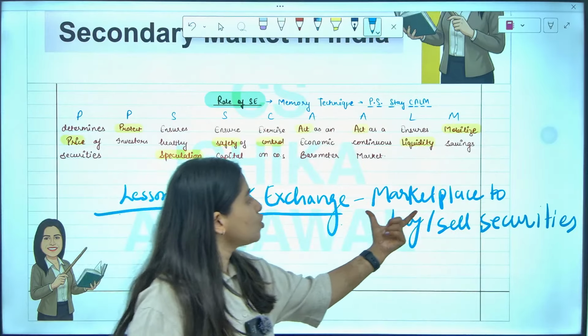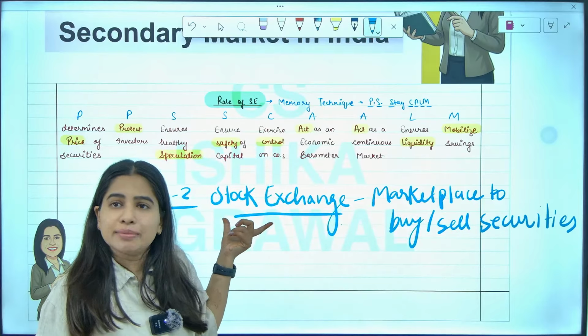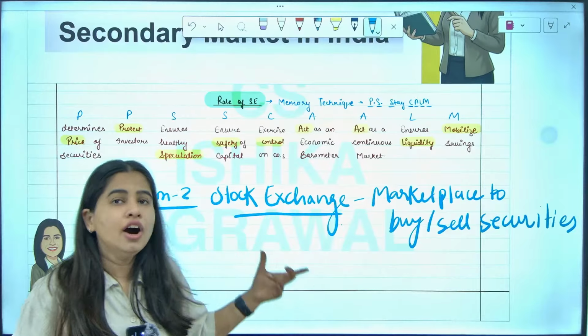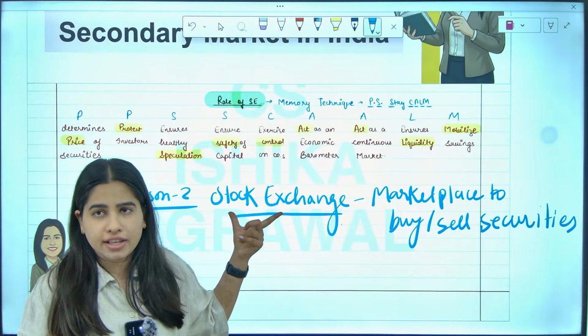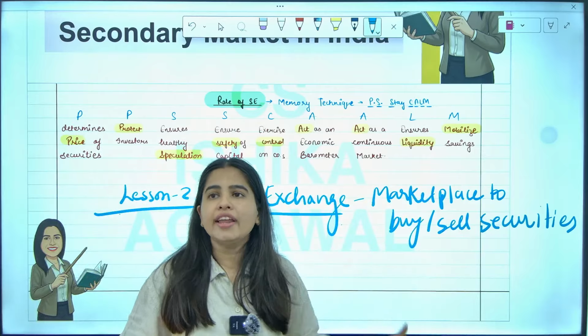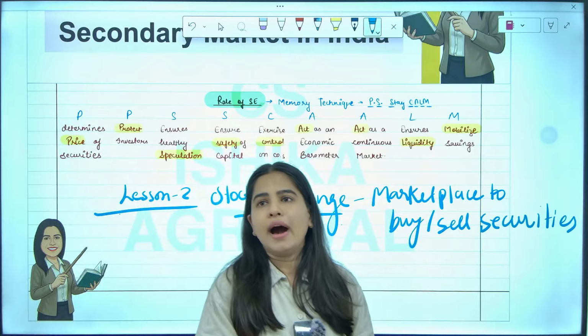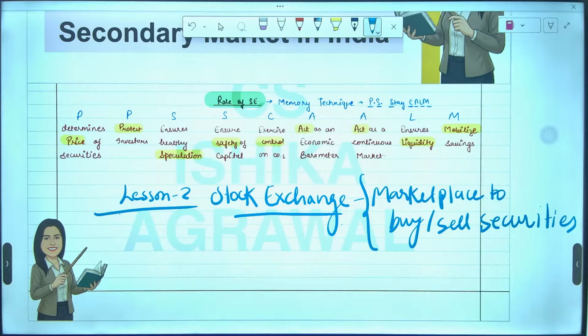now it happens online also. So in this stock exchange, imagine a vegetable market, same. There you will find all the sellers and all the buyers who want to buy and sell vegetables. Same way, what is stock exchange? Now, in order to do trading in India, we do trading using stock exchange. So it is a place where you can buy and sell security. You can write this particular sentence in the examination about what is stock exchange.